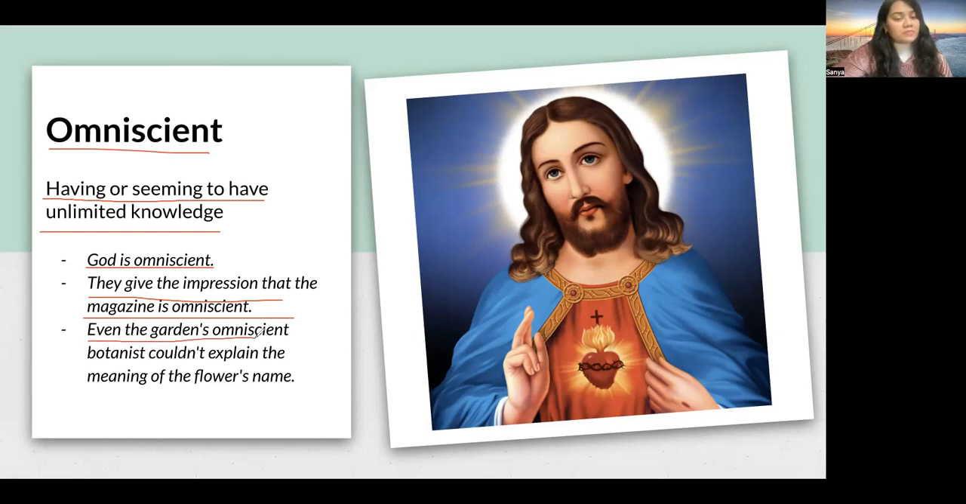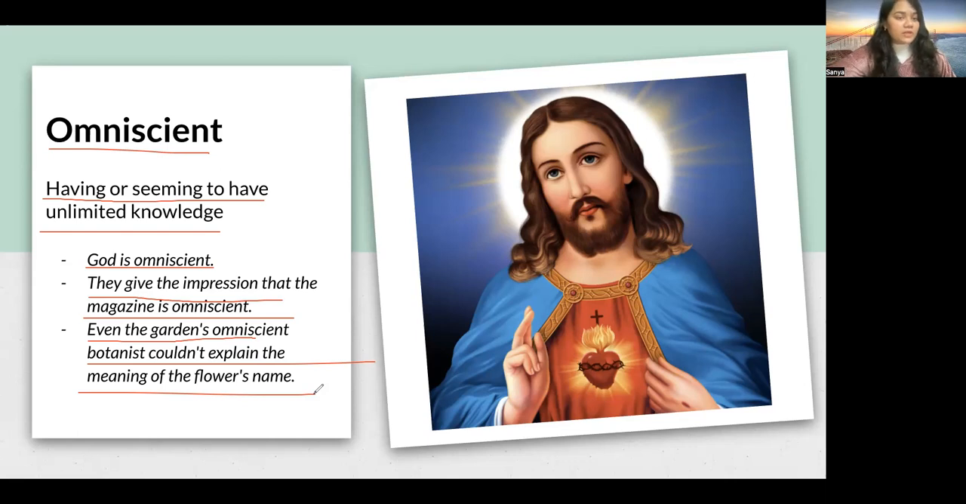Even the garden's omniscient botanist couldn't explain the meaning of the flower's name. Now, a person could be said to be omniscient if they have unlimited knowledge on a certain topic. So, a botanist. Who is a botanist? Someone who has the knowledge of plants, flowers, and all things related to plant life. So, a garden's omniscient botanist who has unlimited knowledge about that subject. Even he couldn't give the meaning of the flower's name, right?